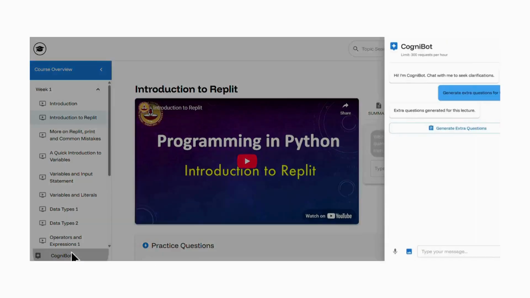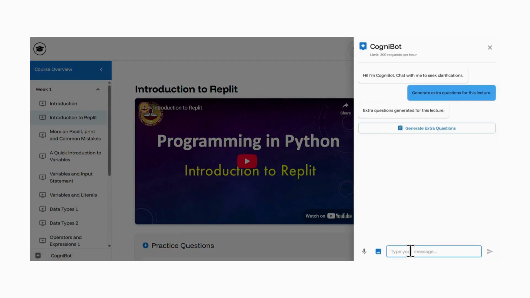which is pretty helpful. And I can ask any question. So I can ask it to clarify what PEP8 is in Python. So I can ask Cognibot for any clarification related to any of the courses, any concepts that I'm actually enrolled in. So it's going to generate a response and tell me what PEP8 is.